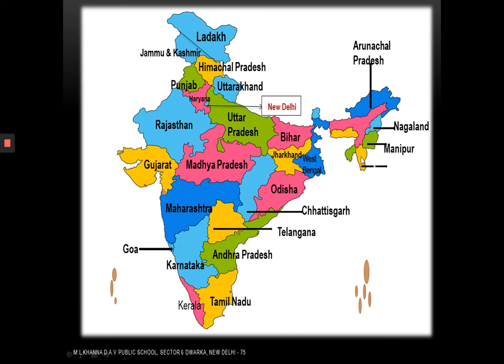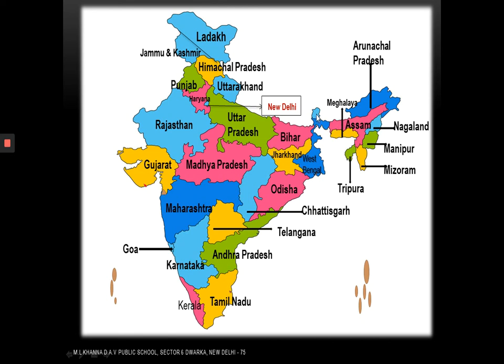Below Manipur, we have Mizoram. Adjacent to Mizoram, here comes Tripura. Below Arunachal Pradesh, we have one more state, that is Assam. And below Assam, here comes Meghalaya. Now these are the seven sister states. Let us repeat their names once again. Arunachal Pradesh, Nagaland, Manipur, Mizoram, Tripura, Assam, and Meghalaya.